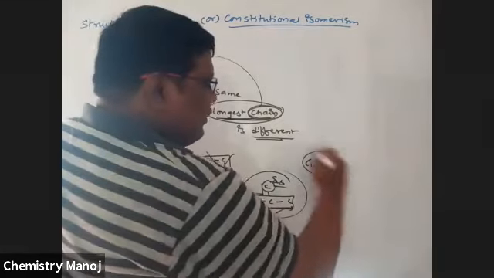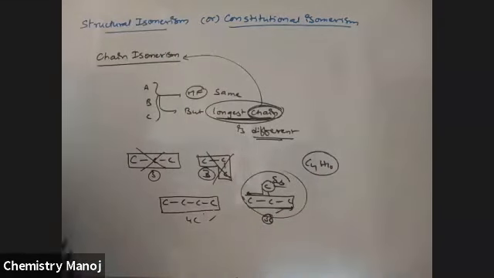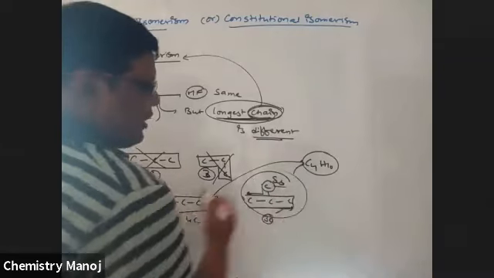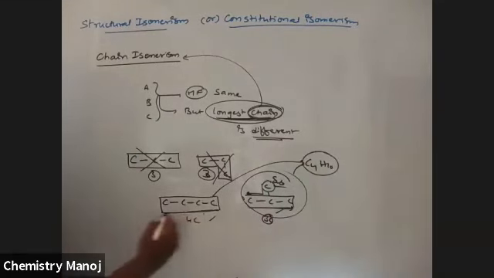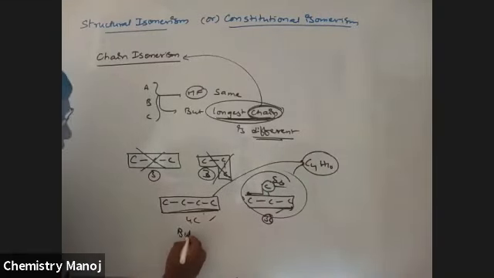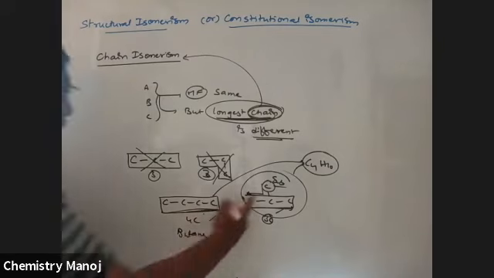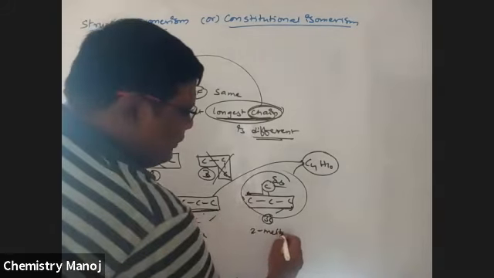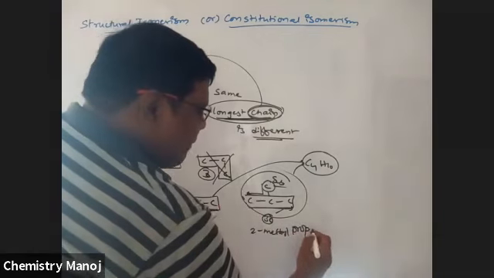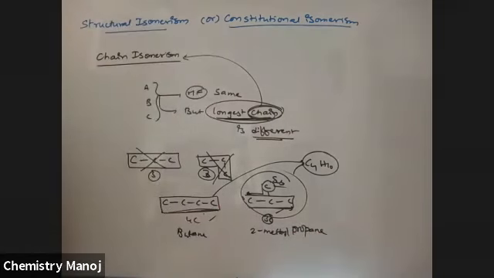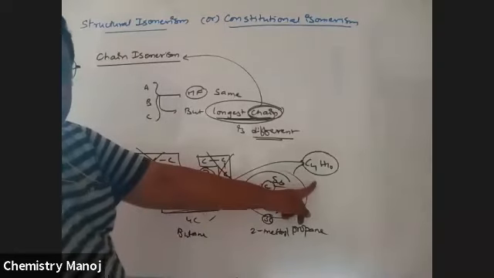This formula is also C4H10, but this one is butane, and this one is 2-methyl propane.